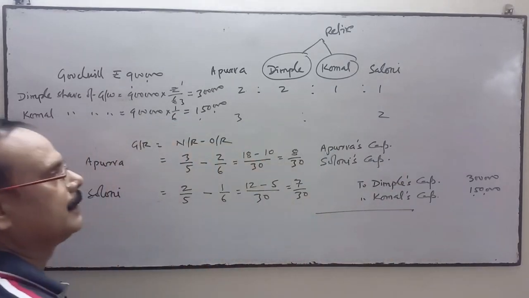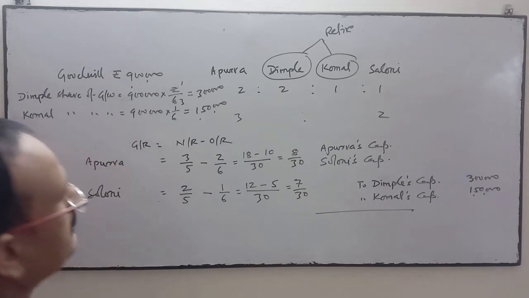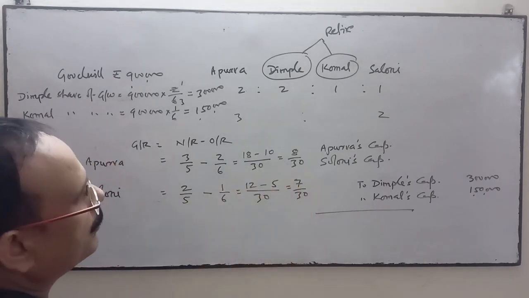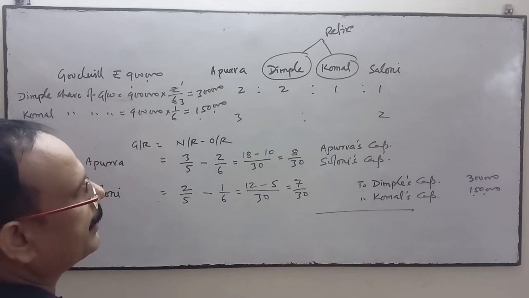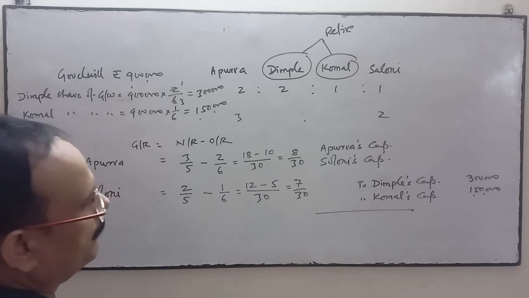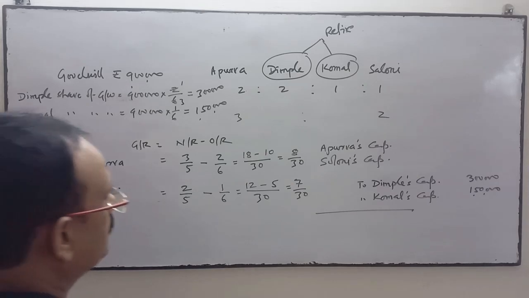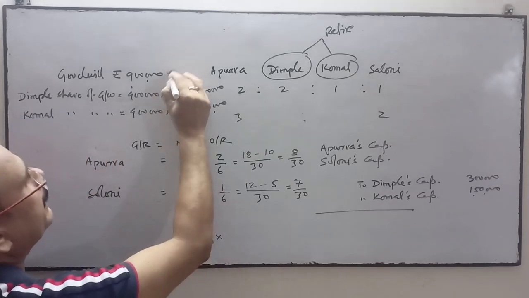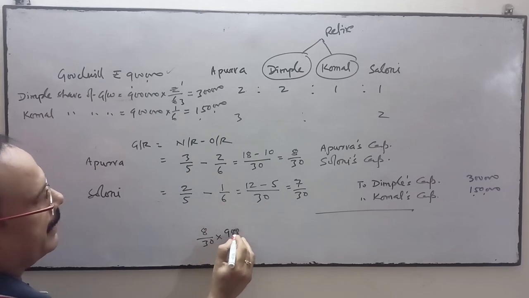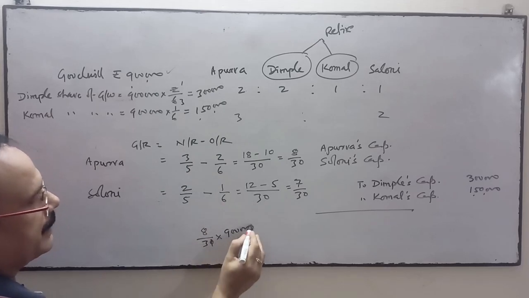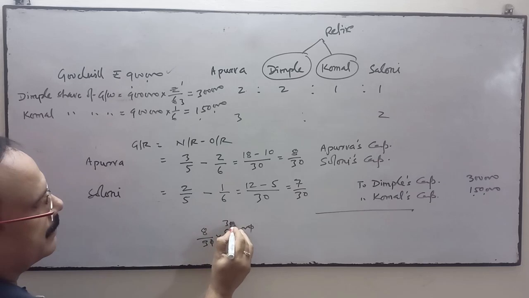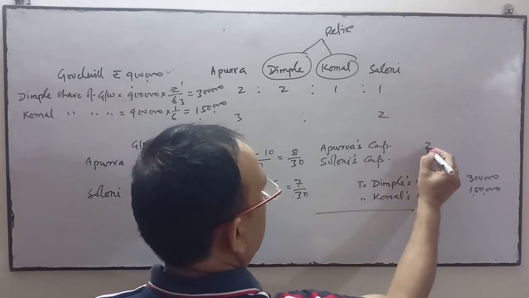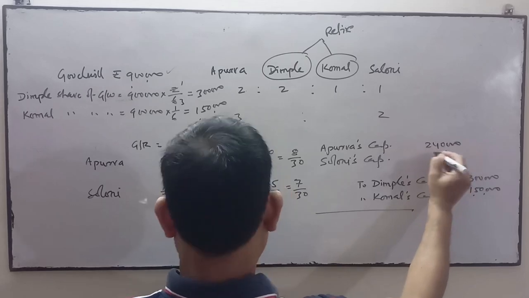How do we decide the amount? Simply multiply 8/30 into the value of goodwill, 9 lakhs. So it is 2,40,000.